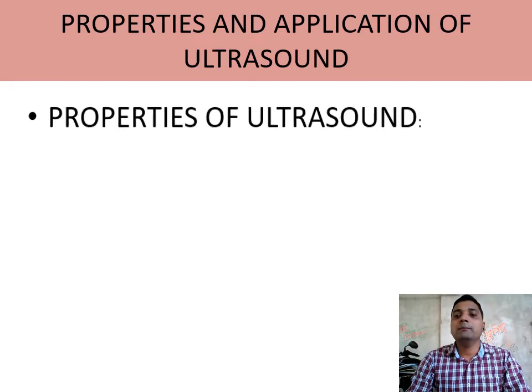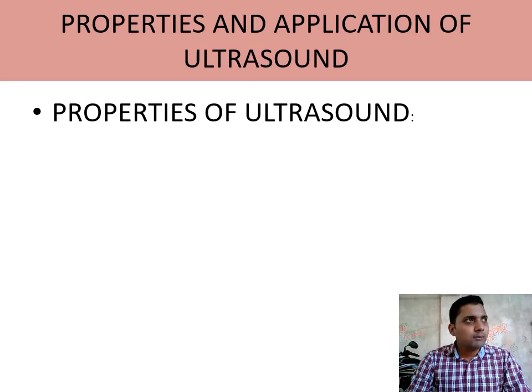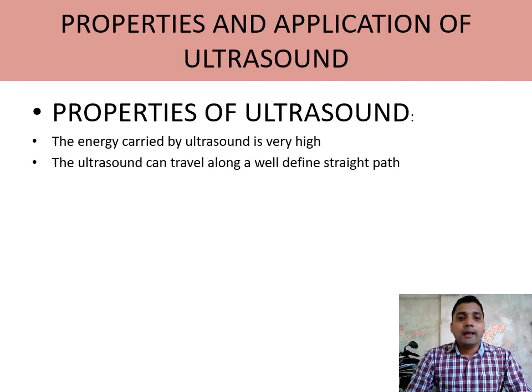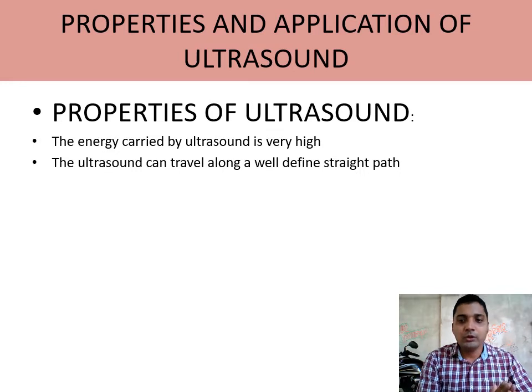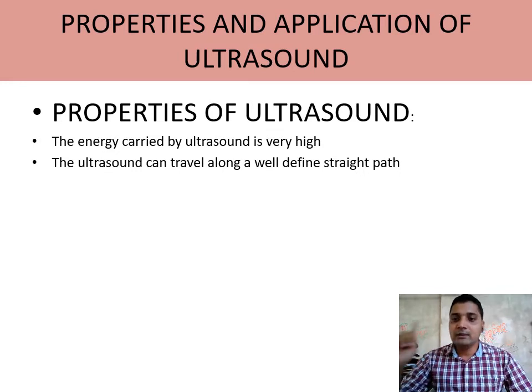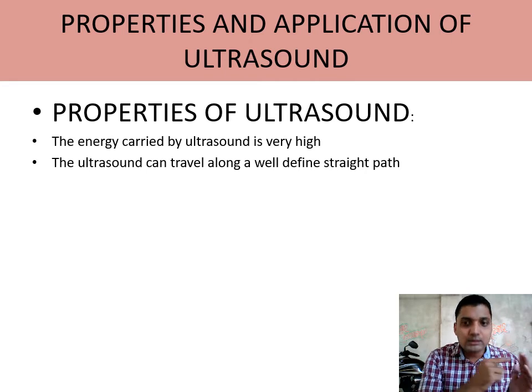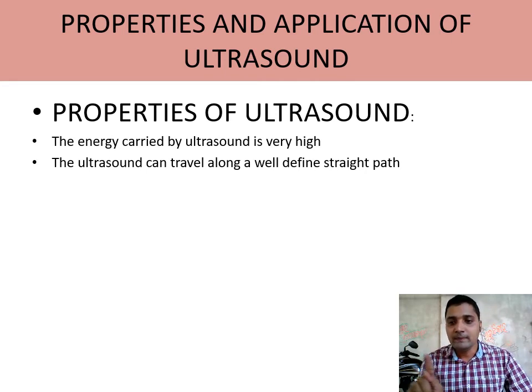First, if you look at the properties of ultrasound, what are the characteristics of ultrasound? First, the energy carried by ultrasound is very high, means the amount of energy it carries when the ultrasound waves move from one part to another is very high, so that we can get more reflection of sound. Ultrasound can travel along a well-defined straight path. So when sound is produced by the transmitter and the receiver receives that sound, the ultrasonic wave will go in a straight path.